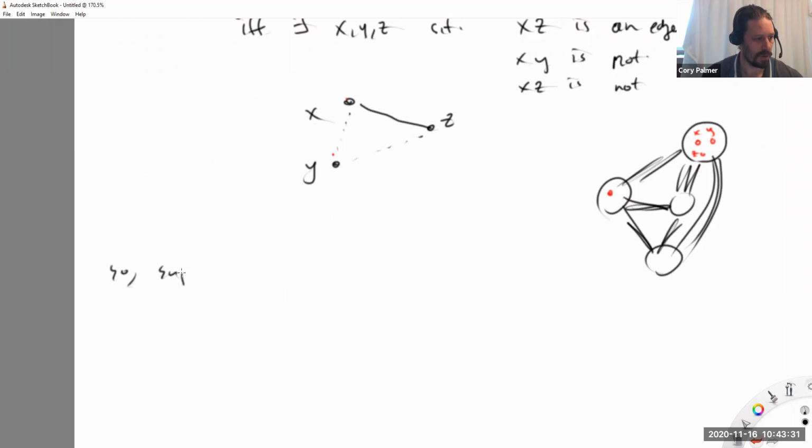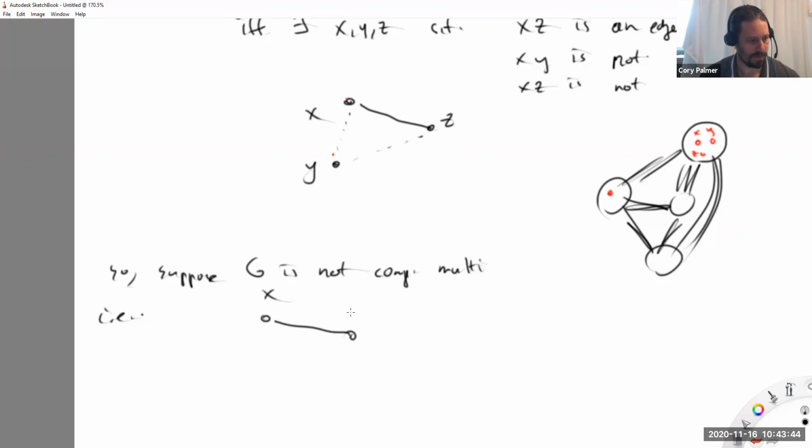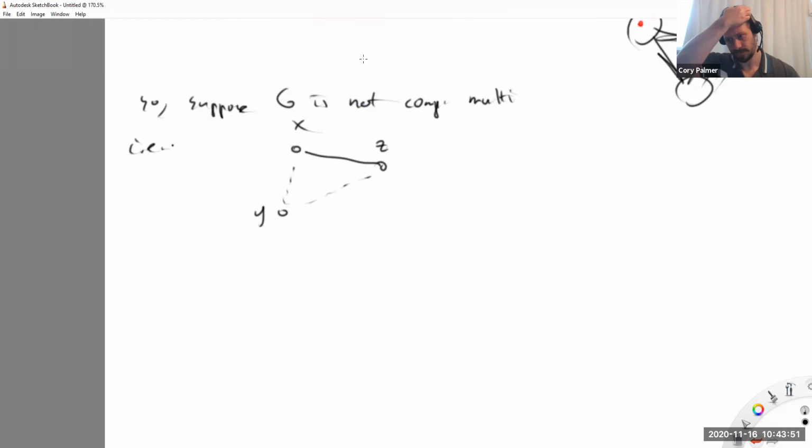So suppose G is not complete multipartite, i.e., I'll not name them, but we have this picture here, x, z, y. Okay. Okay, so the first case is that the degree of x is strictly greater than the degree of y. That might happen. Okay. Let me prove this by picture and then just arguing here.